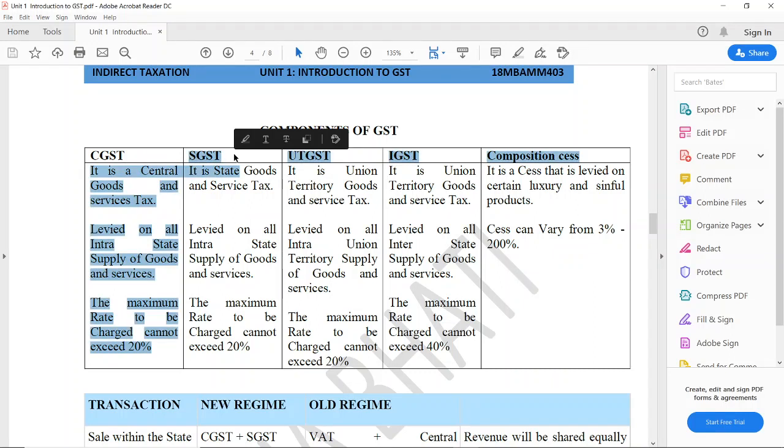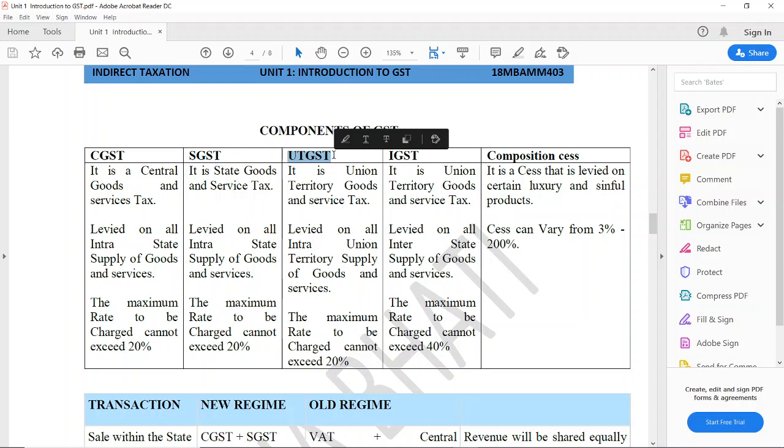Now SGST is the State Goods and Service Tax. It is again levied on intrastate transactions of goods and services. The maximum rate is again 20%. UTGST is Union Territory Goods and Service Tax. It is levied in all the Union Territories. Wherever Union Territories supply goods and services, UTGST is levied there. And the maximum rate is again 20%.